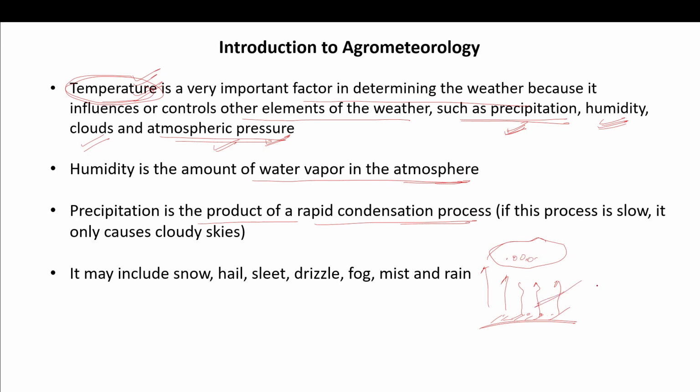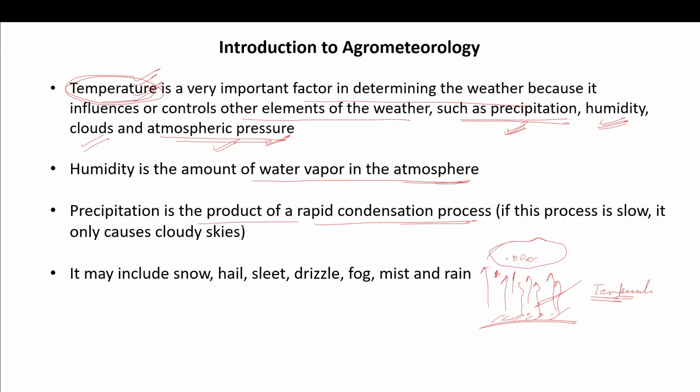Because of the increase of temperature, there is a process of evaporation and transpiration from the plants, right? So because of the temperature, there is a formation of clouds, right? So temperature is a very important element of the weather.